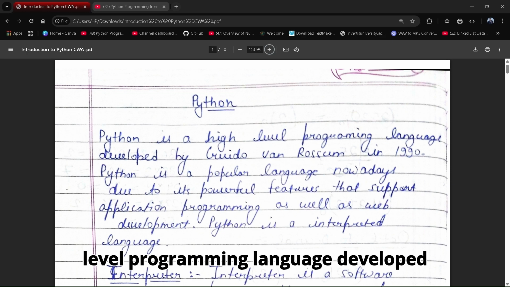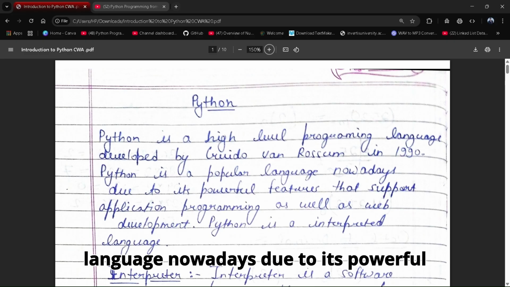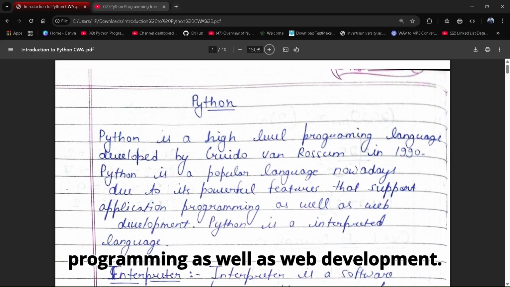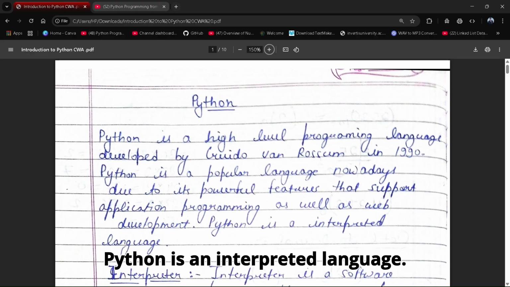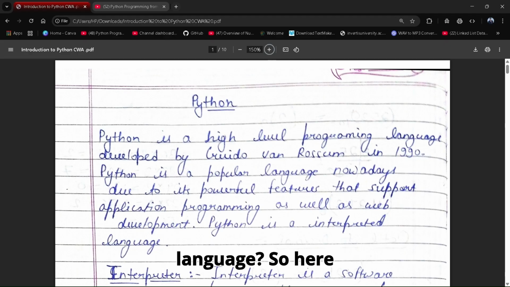Python is a high-level programming language developed by Guido van Rossum in 1990. Python is a popular language nowadays due to its powerful features that support application programming as well as web development. Python is an interpreted language. So what is the meaning of interpreted language?